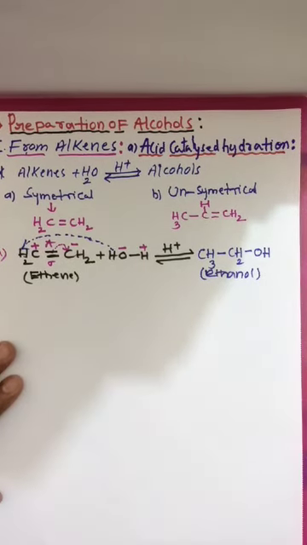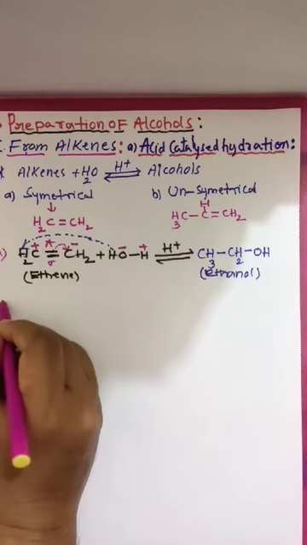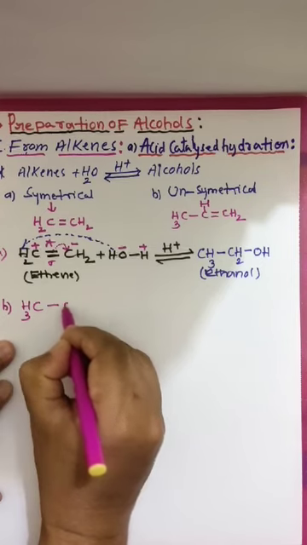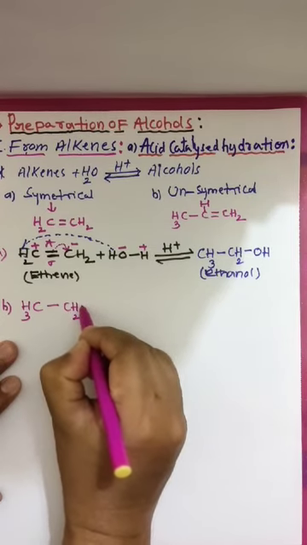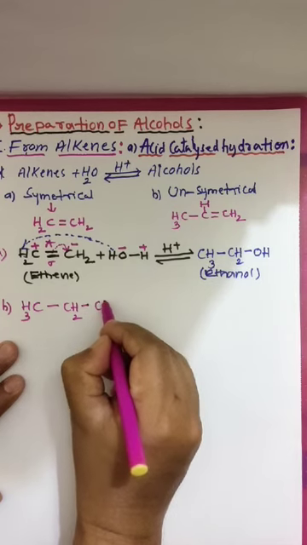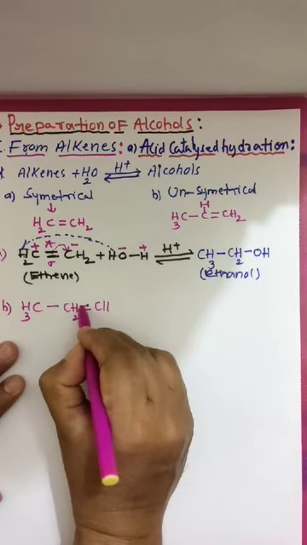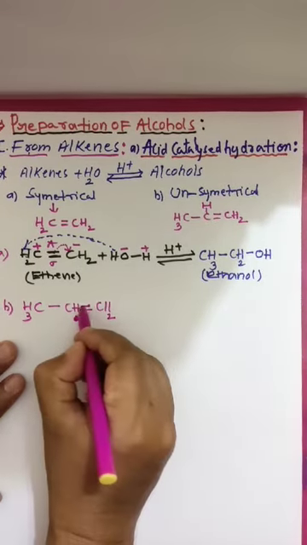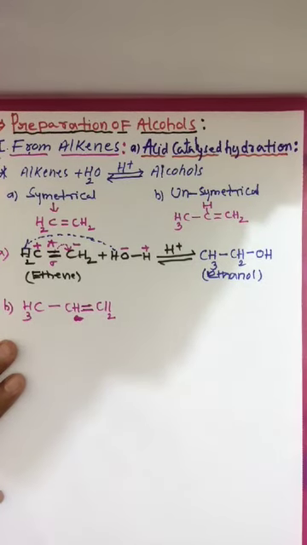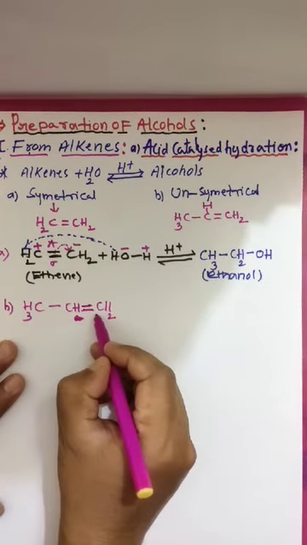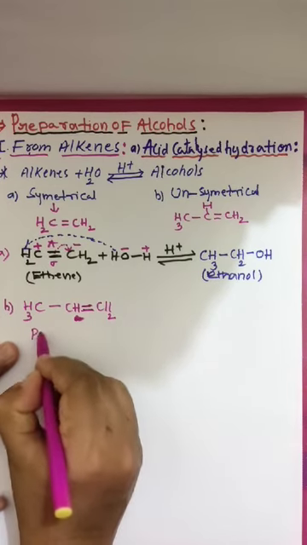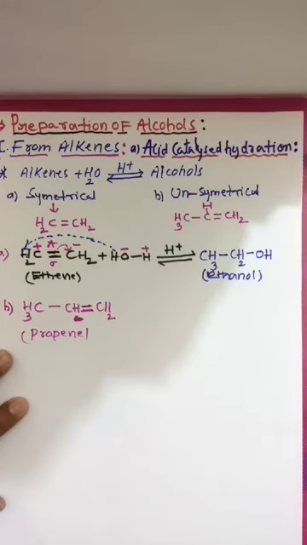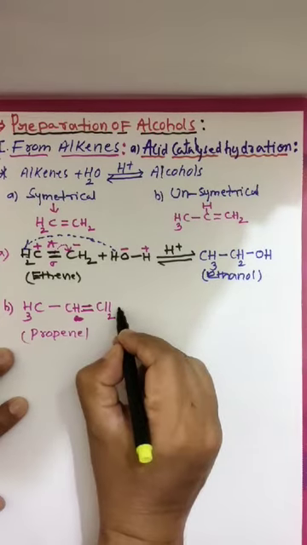That is for symmetrical. If you take unsymmetrical alkenes, here I am taking CH3 single bond CH double bond CH2. So this is CH3 CH double bond CH2. We call this propene. Now it is an unsymmetrical alkene.